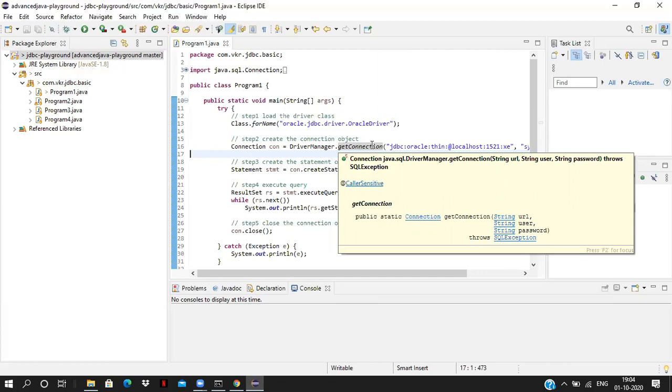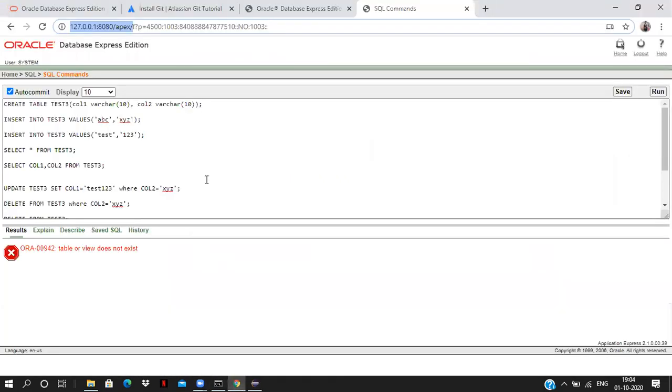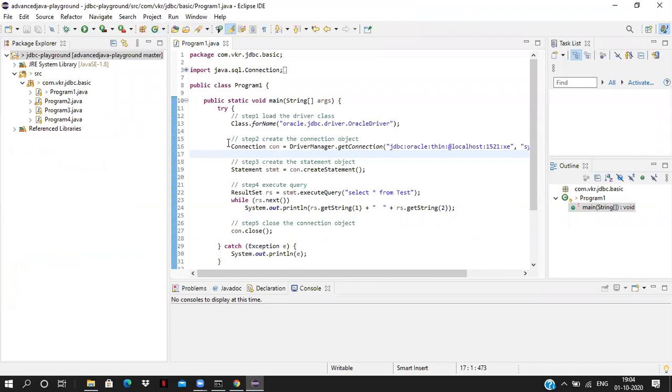So for Oracle also we have one URL. To access the type 4 driver, we have one URL, we have the username, we have the password. We have seen the URL of 127. This is a different URL, used to access the client to run our commands. But to interact with our database using Java code, we have a different URL. This is the URL: jdbc:oracle:thin:@localhost:1521:exe.